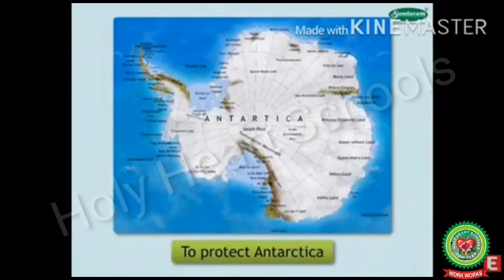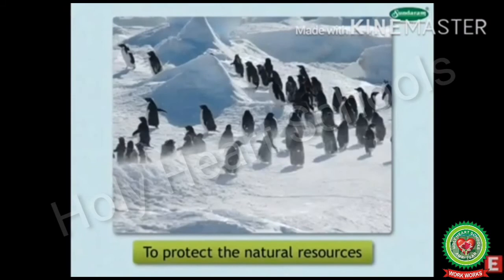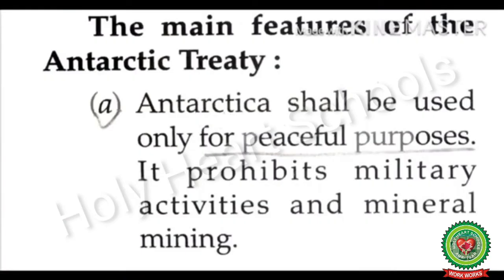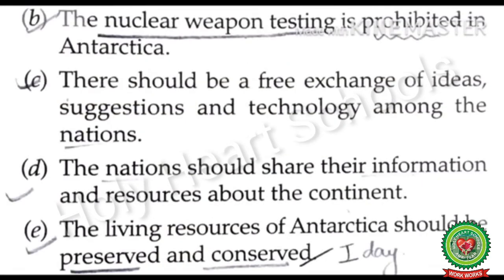This treaty was signed to protect the natural resources of Antarctica, and also to conserve the environment of Antarctica. The main features of the Antarctic Treaty are: number 1. Antarctica shall be used only for the peaceful purposes. It prohibits military activities and mineral mining. Number 2. The nuclear weapon testing is prohibited in Antarctica.